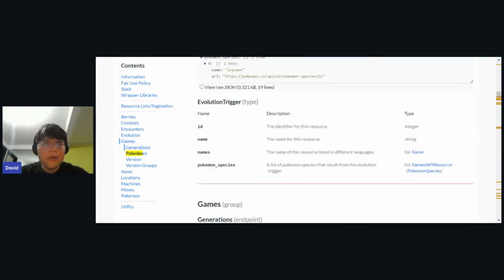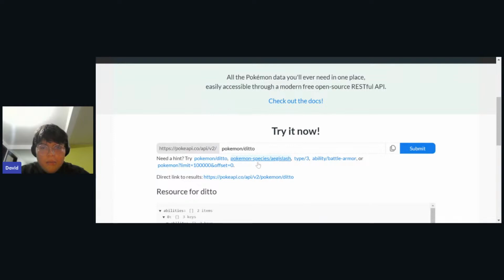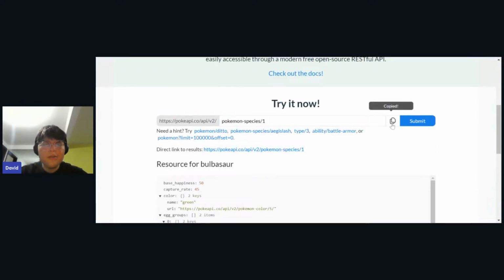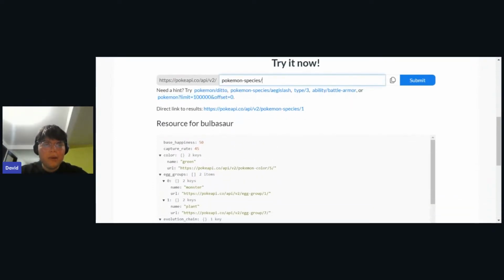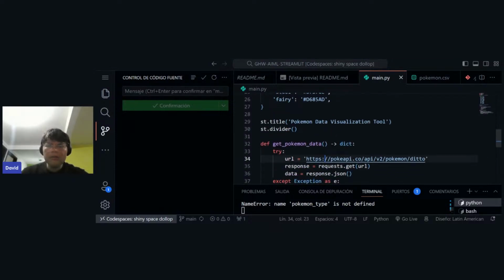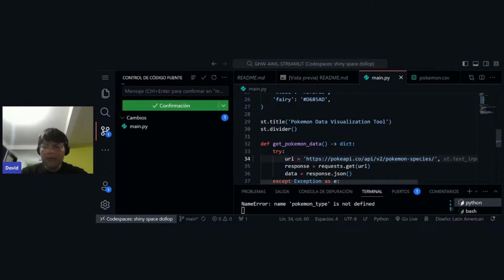Okay, so let me go back here and use Pokemon species with a number. Yeah. Okay, so it looks like this is the URL that we need for finding a Pokemon by the Pokedex. So for example, if we want to use Pikachu, we should use this 25. So let's try to do that, instead of searching for this. Let's return here and change the URL to this one. And instead of passing this number, this is going to be a random number.